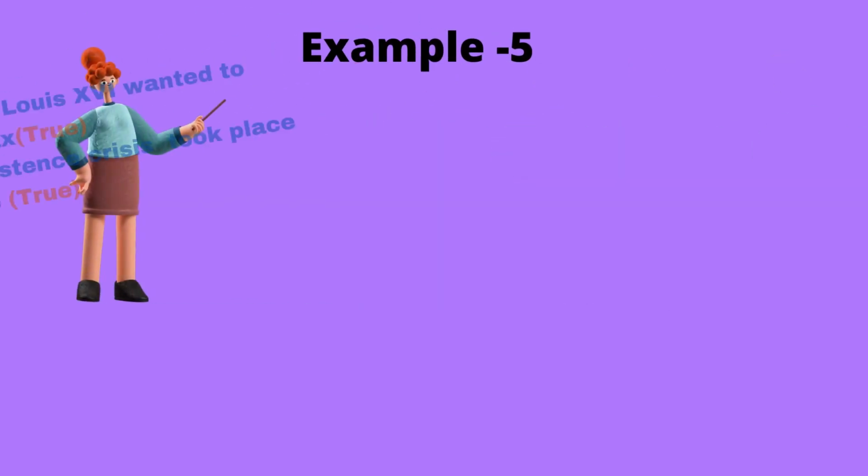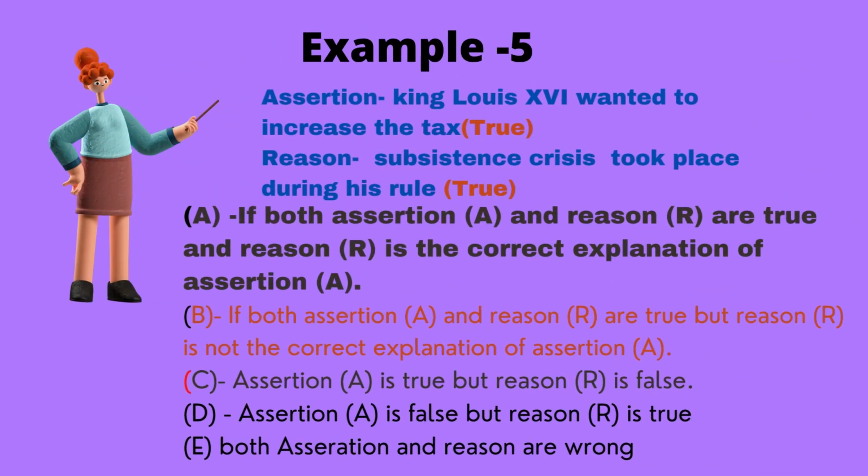Now let's go to the last example which I have for you. Here, assertion: King Louis XVI wanted to increase the tax. Reason: subsistence crisis took place during his rule. Now, let's look at it one by one. It is true, we all know in the French Revolution, King Louis wanted to increase the tax. That is why he held a meeting where the third estate people walked out, and that is called the tennis court incident. So, that statement is true. Subsistence crisis took place during his rule. That is also true. So both are true.